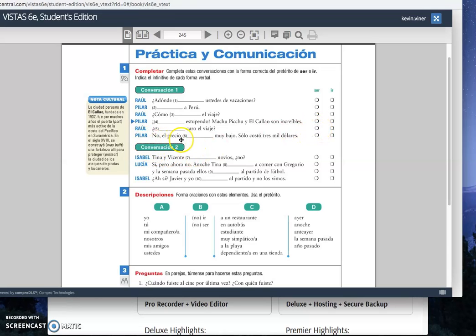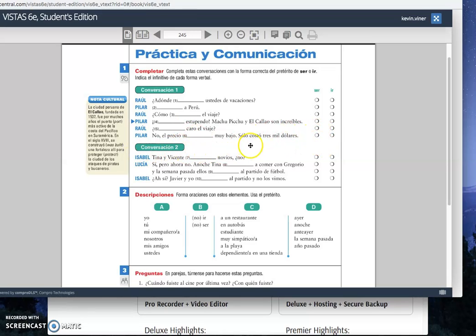Pilar. No, el precio blank muy bajo. Solo costó $3,000. Pause it. And we're back. No, el precio fue muy bajo. Alright, and this again would be was, so ser.